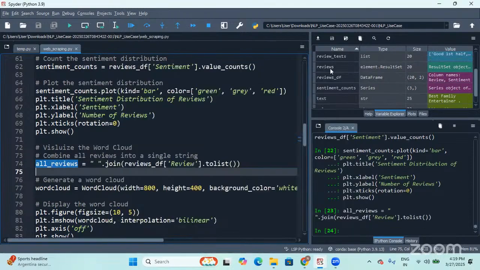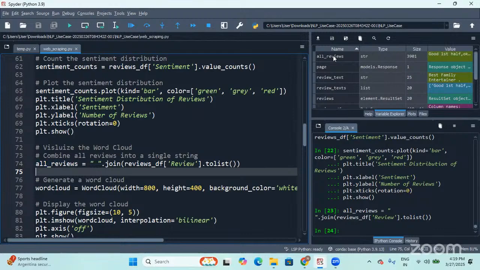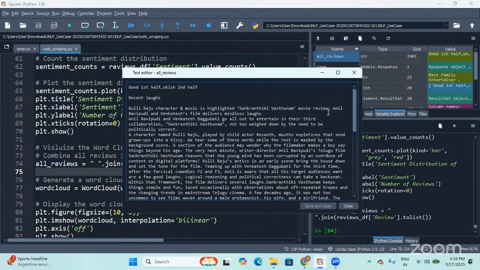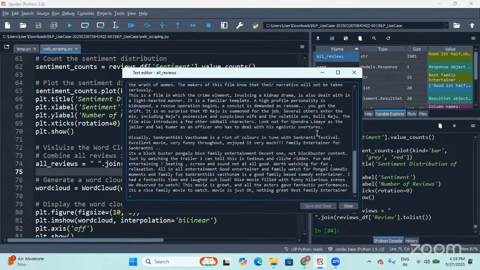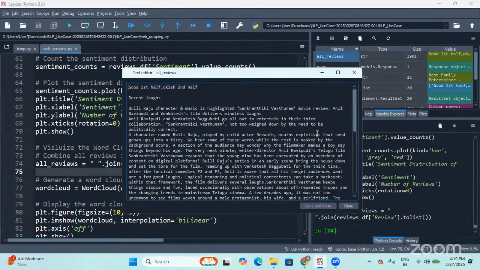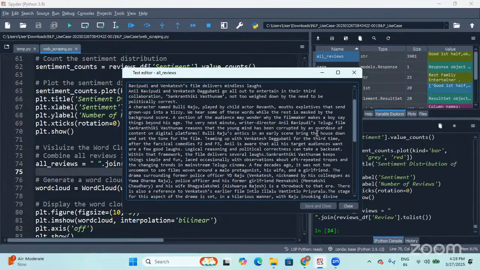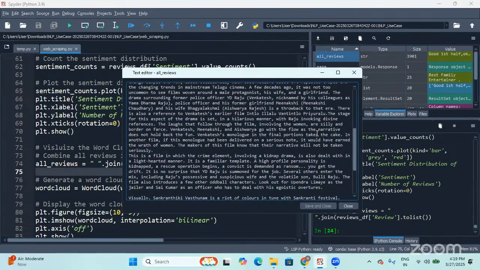So let me go and see all_reviews. This is how you'll have the output. Making sense? I have all the reviews, which are joined using an empty string.